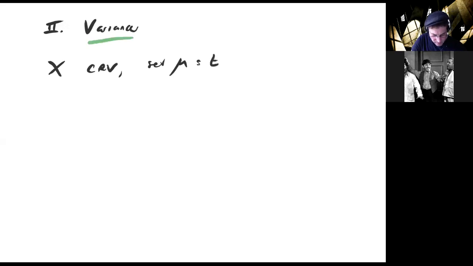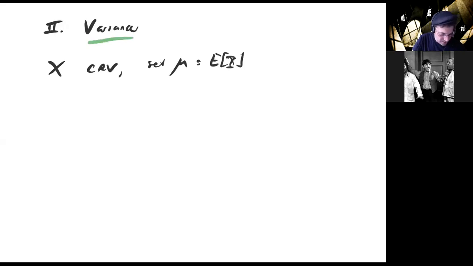So we can now turn to the last part of section 5.2, which concerns the variance. What is the setup for that? It's the same as before. X is a continuous random variable, but now we're going to set mu equal to the expected value of x in what follows.